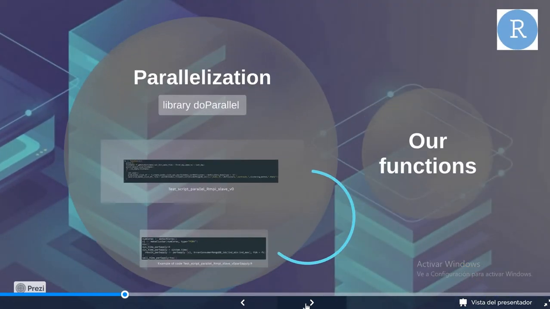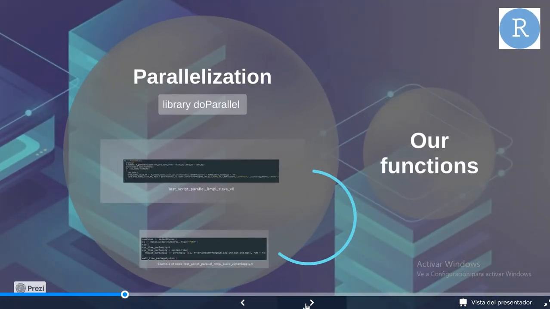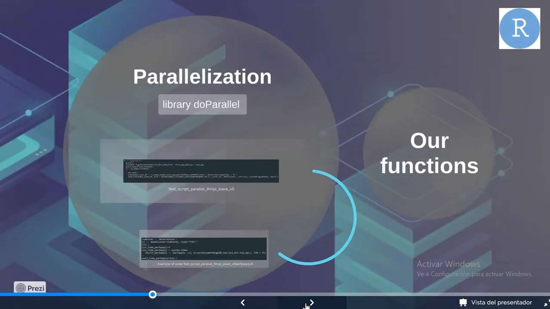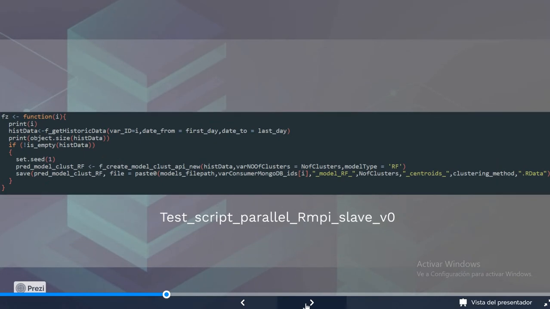We will describe the parallelization process, which has been done using the library doParallel. Inside the library, we find a collection of functions that inside the node make the parallelization of the code. For our computations, we define a function fz, which will collect our data on the selected dates and compute the models, in this case random forest. These models are stored as functions in different files that we import at the beginning of the code. After computing the model, we save it as an R data file for later use.